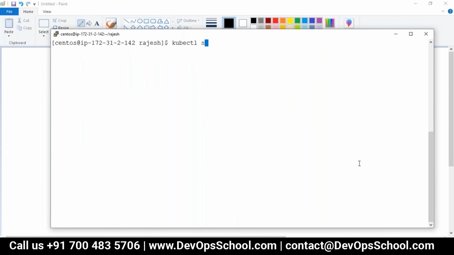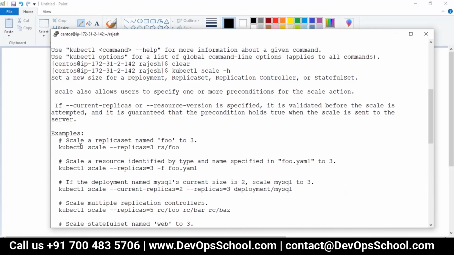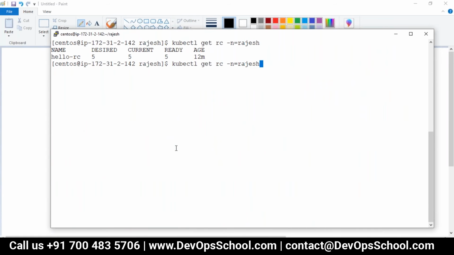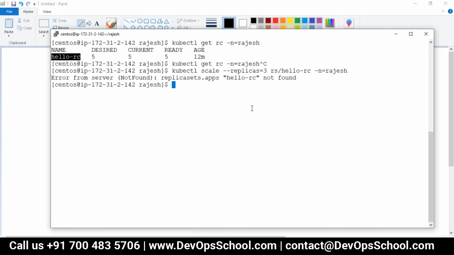So here what I'm going to do is scale -h, and now you get so many examples. So how many replicas do you want for this? I have 5, but I want to make it 3 through the CI/CD process. So this is the command you can run, and it will work for you.